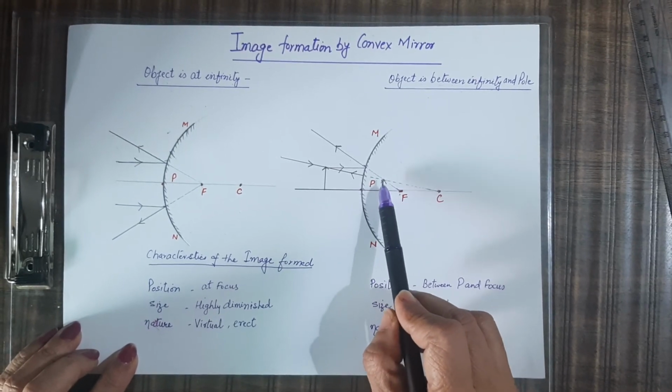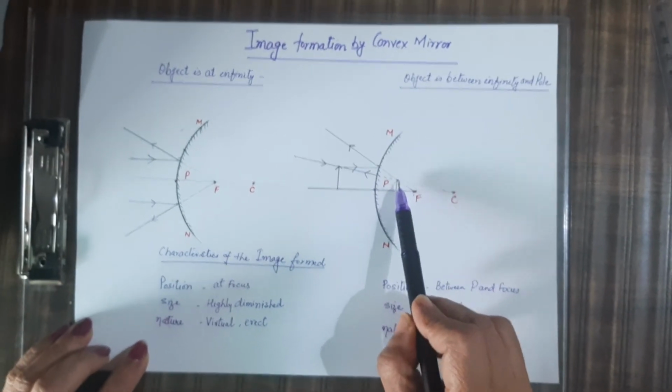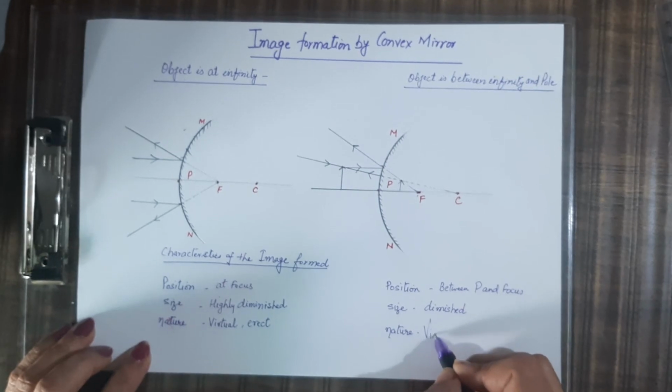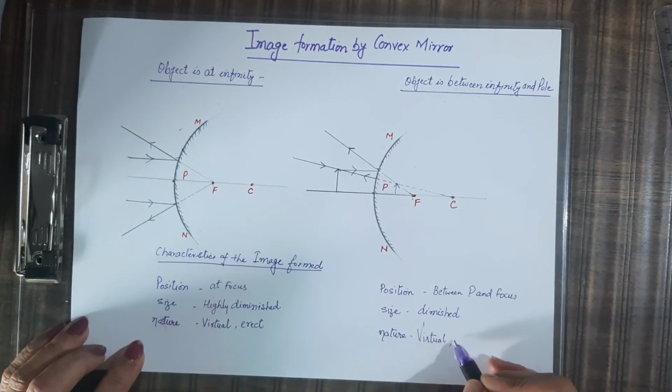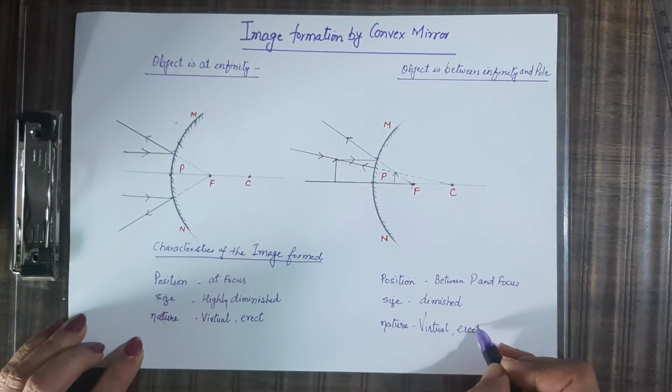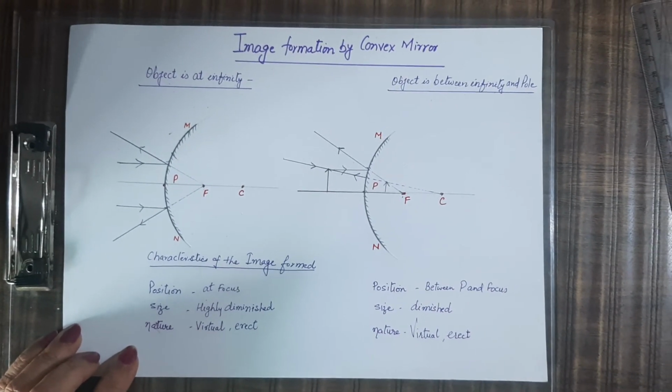Rays actual में meet नहीं कर रही हैं. Rays are appearing to meet, that's why a virtual image is formed. And you can see that this image is erect also. A virtual erect image is formed in this situation.